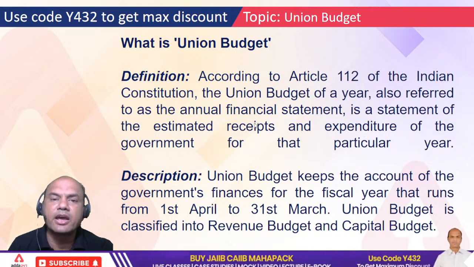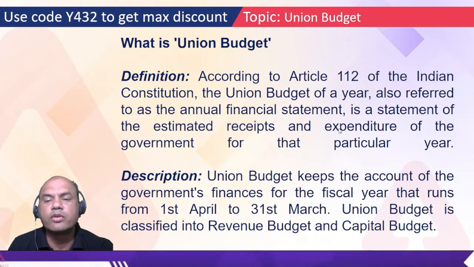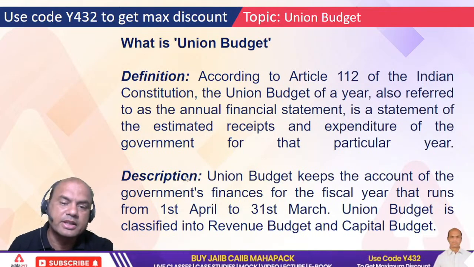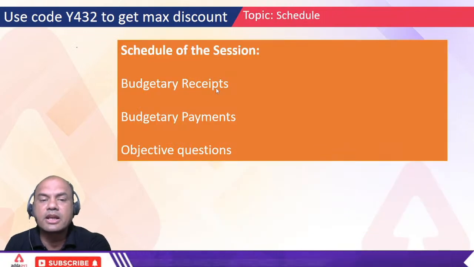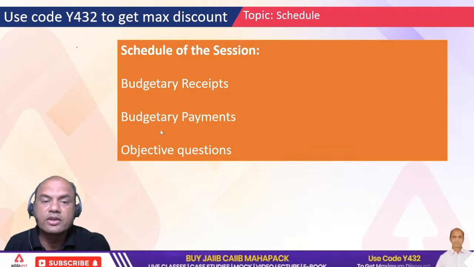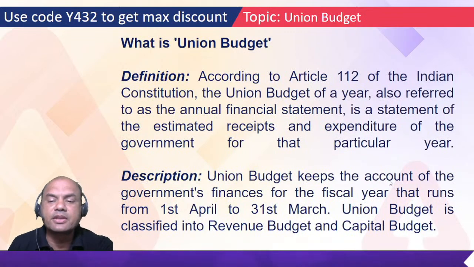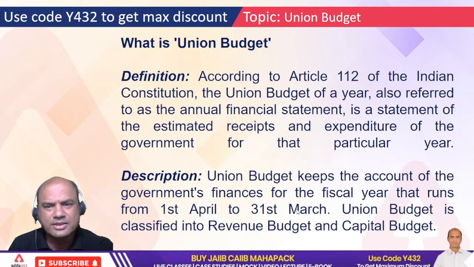So it's just a matter of receipts and expenditure. What receipts did I have as a government in the year, and what are the expenditures in the year? Very clear, simple. We'll come to the objective questions later. So what is the session schedule today? See here: budgetary receipts, budgetary payments, and objective questions. You get a case study on these. The union budget keeps the account of the government's finances for the fiscal year that runs from 1st April to 31st March. Clear, simple one.